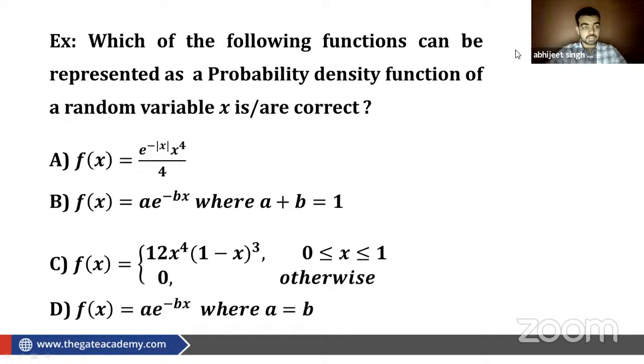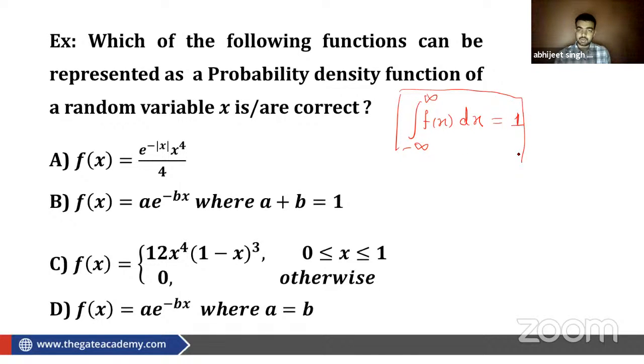So in this question, see here: which of the following functions can be represented as the probability density function of a random variable x, is or are correct. In the options, they have written probability density functions and they are asking which of the following is a valid probability density function. We know the property, a little bit of theory we'll use: a function is a probability density function only when its integration from minus infinity to infinity is always 1.